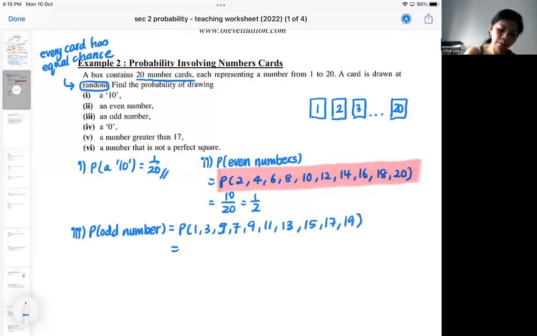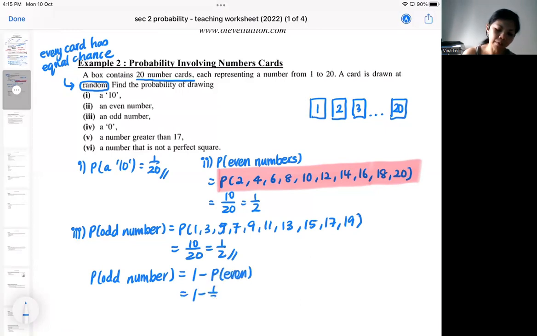So in this case, I will get 10 over 20 as well. Or I can also do another method. Because it's either odd or even, I can use 1 minus the probability of even, which is 1 minus a half. I can do that as well.